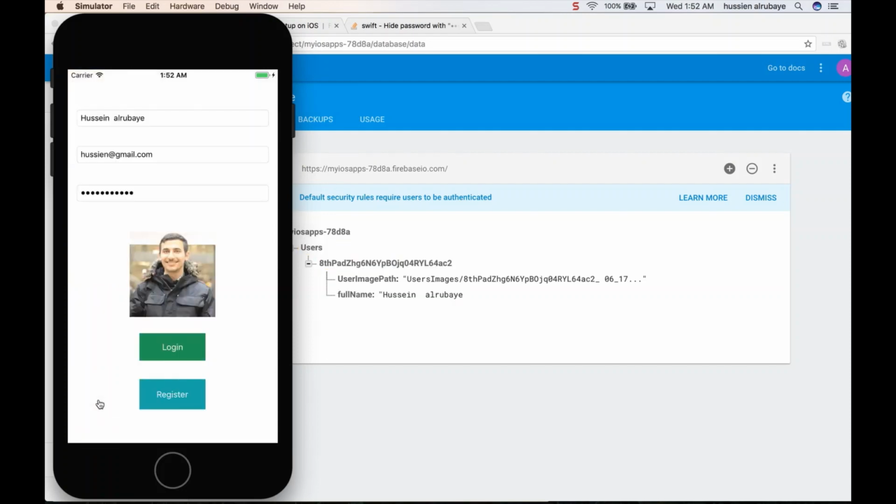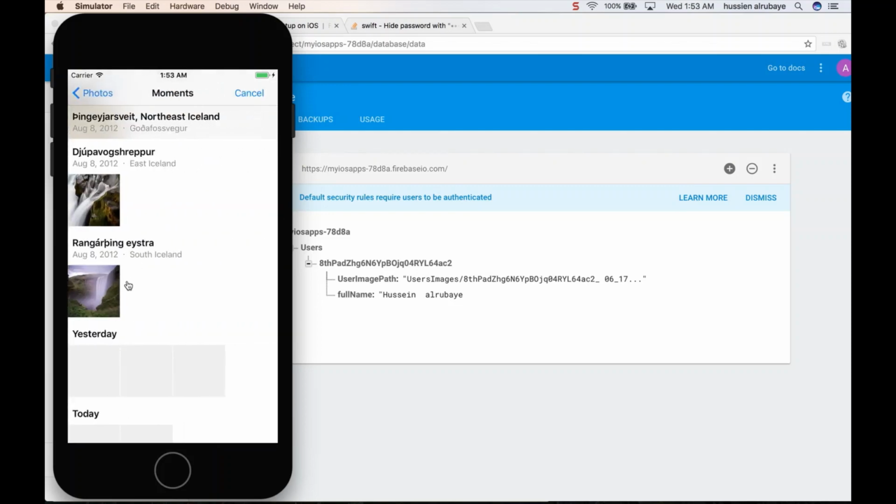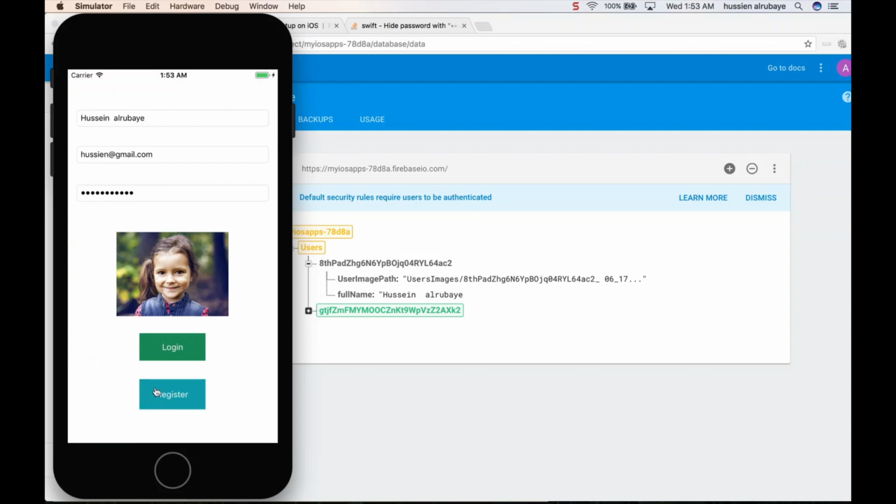You will see he will not create a new user; he will use the same one and update the information for Jenna, which is clear because I have to click register, not login. After clicking register, I could click here and create a new node. So see, this is a new node for Hussein.